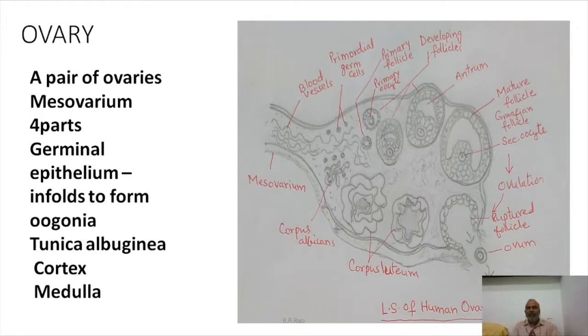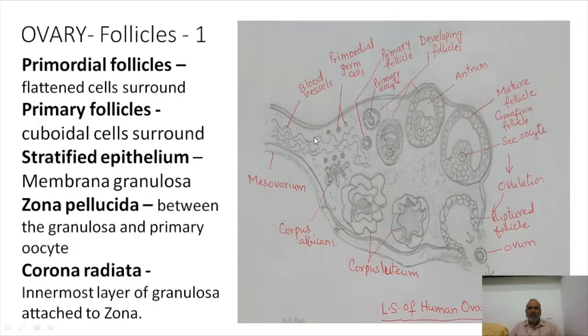How are these oogonia formed? They are formed by the infoldings of the germinal epithelium. Let us see how these are formed in the next slide.